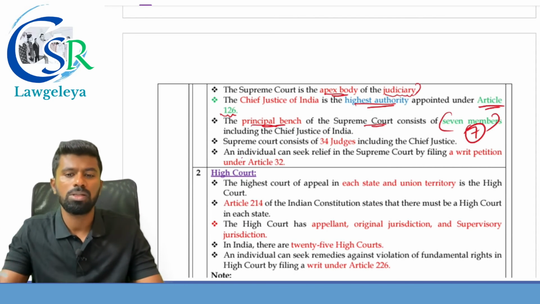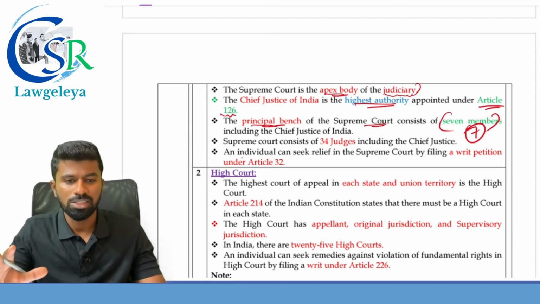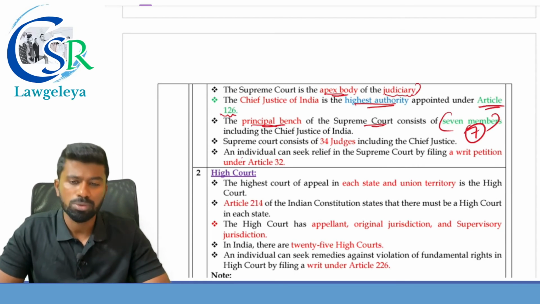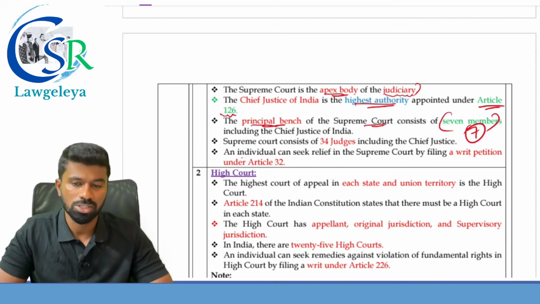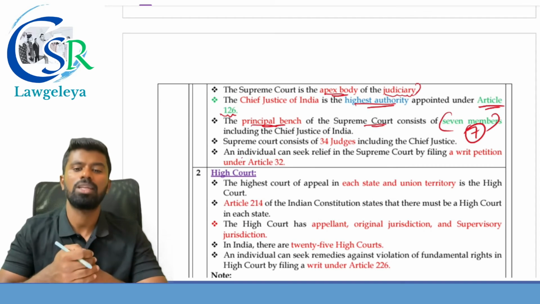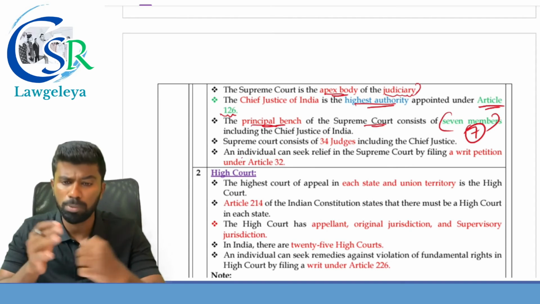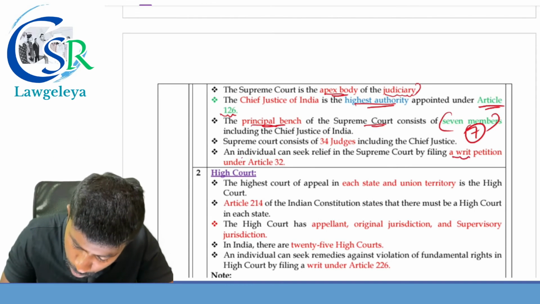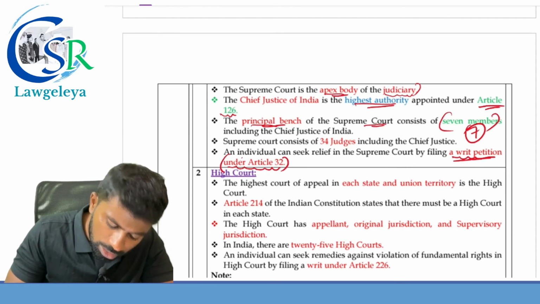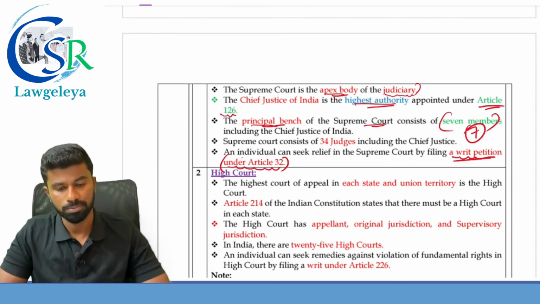The principal bench of the Supreme Court consists of how many judges? 7 judges. The Supreme Court consists of how many judges? 34 judges, including what? The Chief Justice of India. And an individual can seek relief in the Supreme Court by filing what? A writ petition, under which article? Article 32 of the Constitution of India.